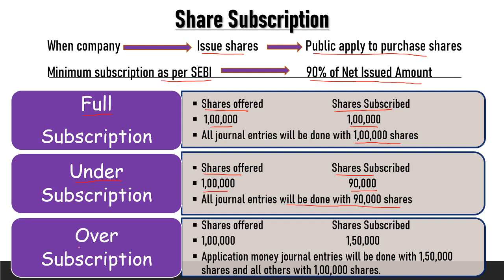And our last condition is over subscription, when the company offers 1 lakh shares and public apply for more than 1 lakh shares. Here public apply or purchase request for 1,50,000 shares. So application money received entry will be done with 1,50,000 shares in case of oversubscription, but all other entries will be done with 1 lakh shares, because company can issue only 1 lakh shares.